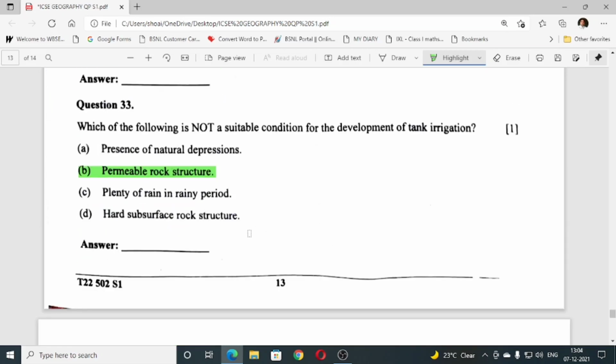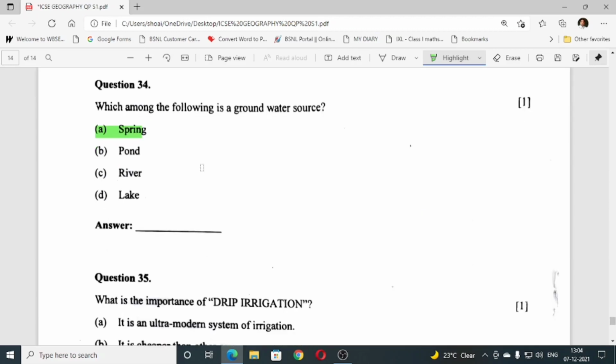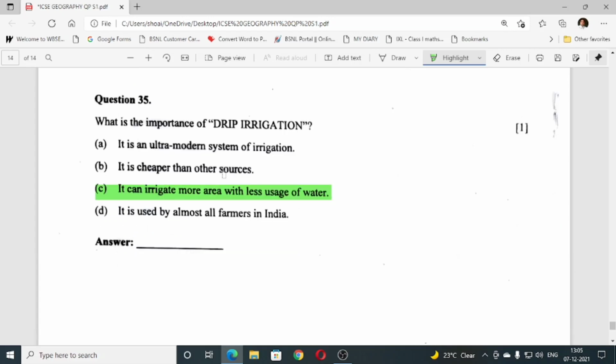Number 33, which of the following is not a suitable condition for the development of tank irrigation? Answer is B, permeable rock structure. Number 34, which among the following is a groundwater source? Answer is spring. Number 35, what is the importance of drip irrigation? The answer is C, it can irrigate more area with less use of water.